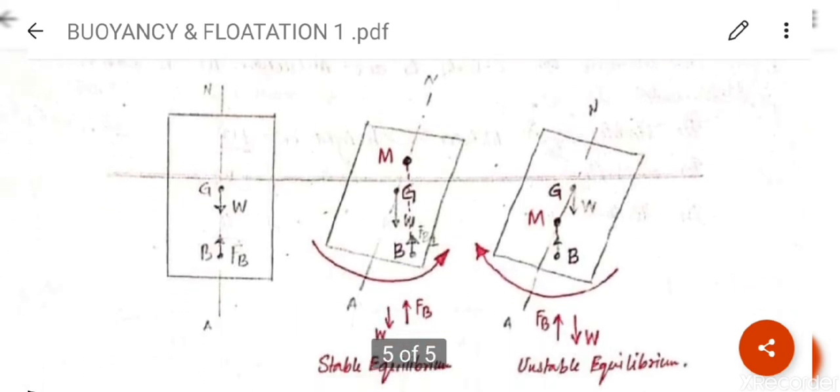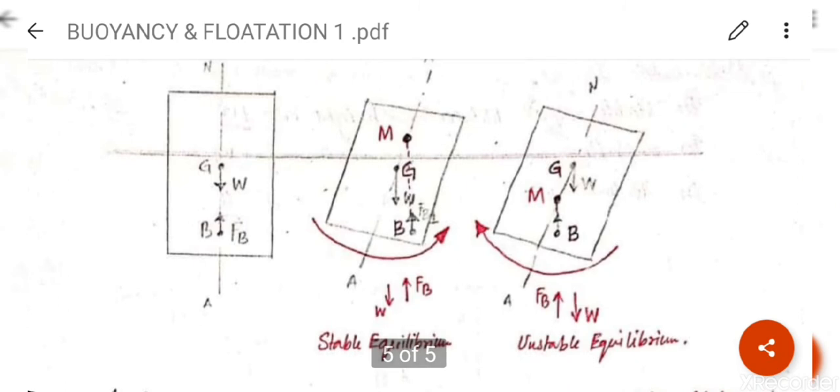See the diagram first. First one is the original diagram, that is in vertical condition. Neutral axis NA means neutral axis, N top of the body, A below the body. NA means neutral axis of the body. G is the center of gravity from where weight is acting. B is the center of buoyancy from where buoyancy force is acting. If a body is given a tilt, clear?